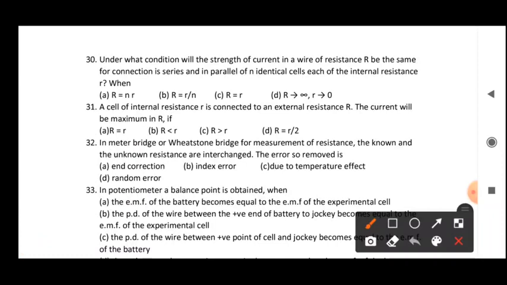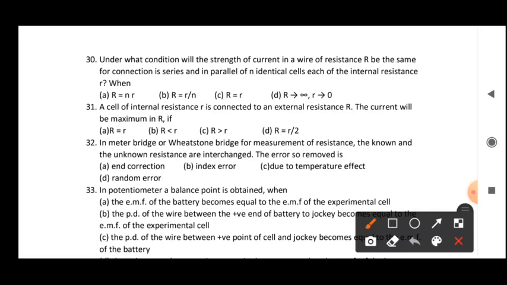So the next question, question number 13, is: under what condition will the strength of current in a wire of resistance R be the same for connections in series and in parallel of n identical cells, each of internal resistance small r? So here we have n identical cells, we are connecting them in parallel and we are connecting them in series. Then, if the internal resistance of the identical cells is also the same, when will the current be the same?